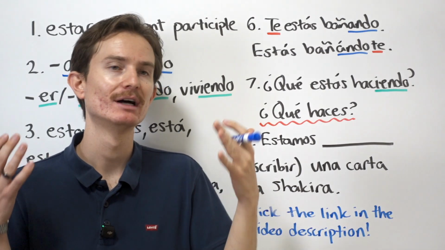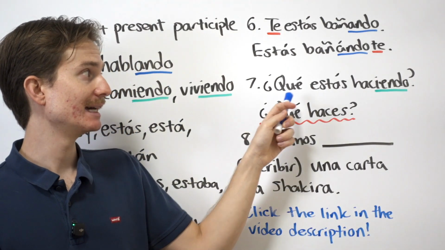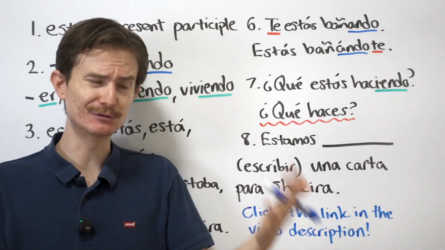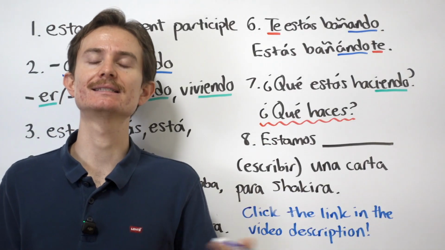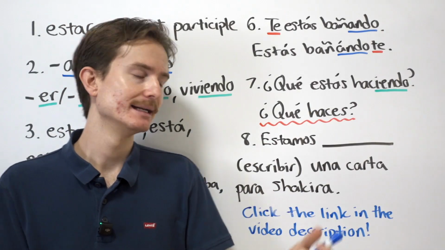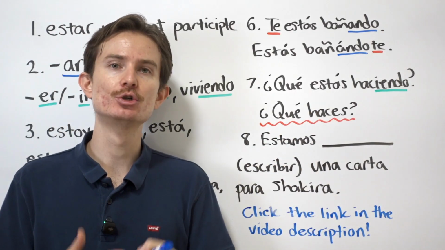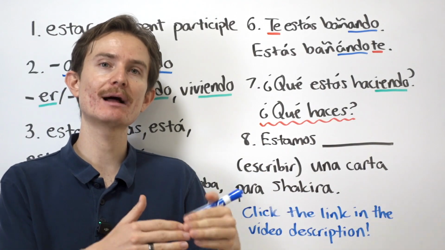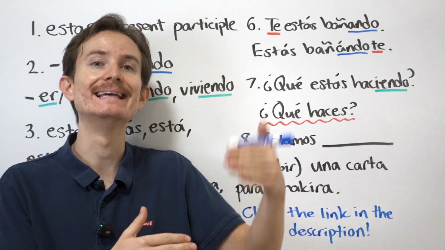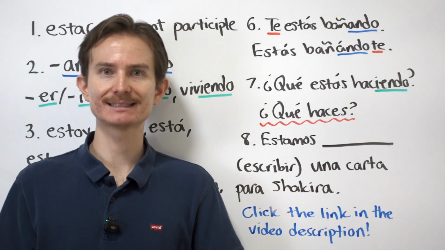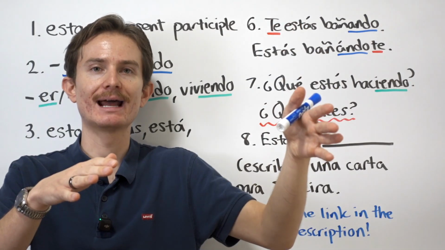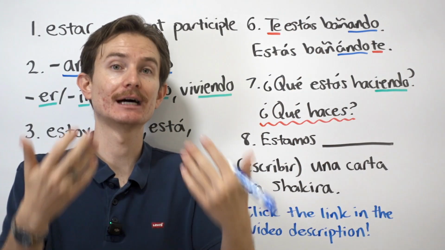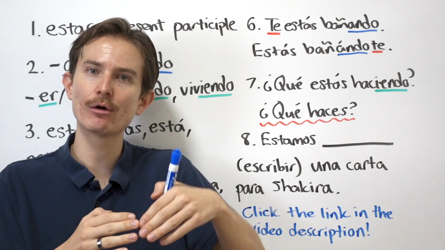All right, next, with the progressive in Spanish, it's common that the regular present tense will also kind of behave like the present progressive. So for example, ¿qué estás haciendo? Literally, what are you doing? However, it's very common that native Spanish speakers will just say something like ¿qué haces? Now, ¿qué haces? typically translates to what do you do? However, you can use the regular present tense to talk about things that are happening right now or in the near future. So, for example, let's say I'm filming this video and someone calls me and I say, voy, okay? I'll be right there, or I'm going, I am coming, okay?